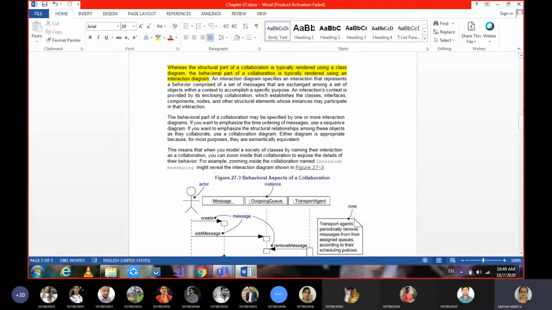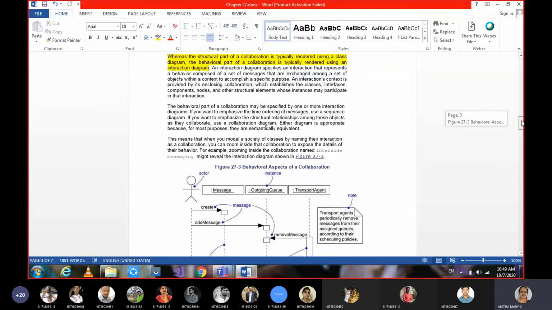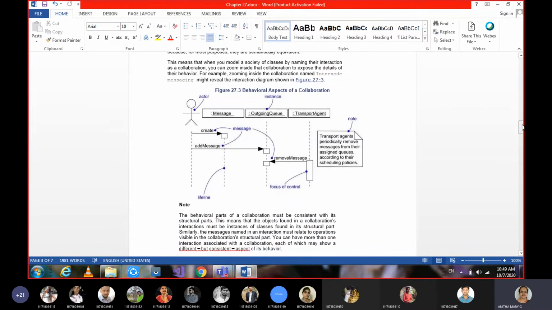Okay, so if the same example is taken for the behavioral part of the collaboration, you can just see here the behavioral aspects of the collaboration. What type of diagram is this? Yes, anyone? What is this diagram?